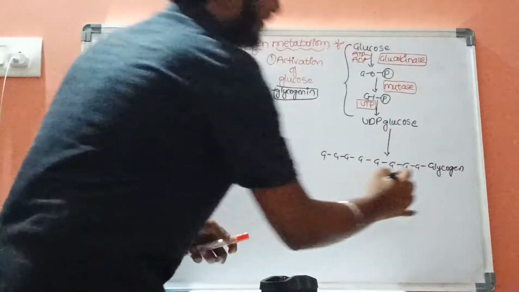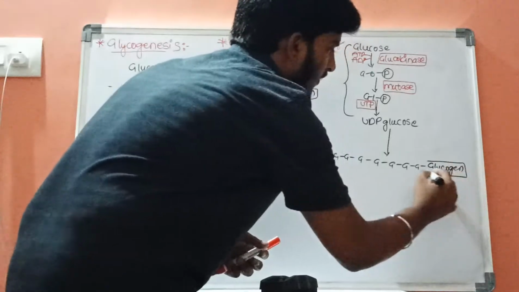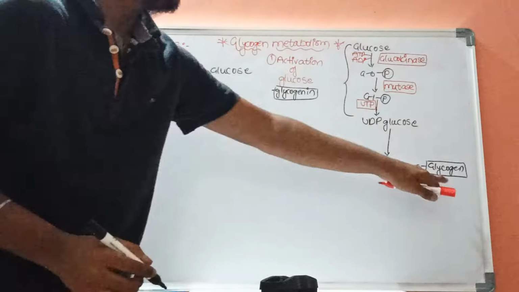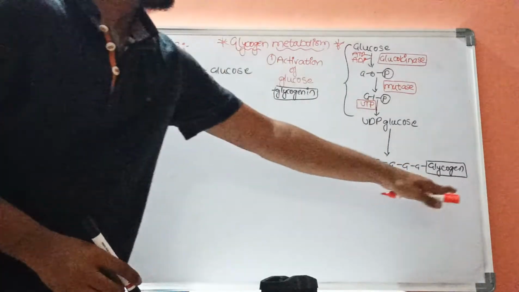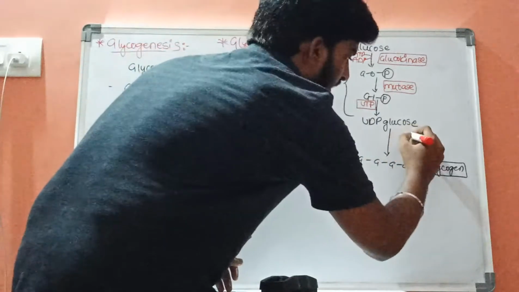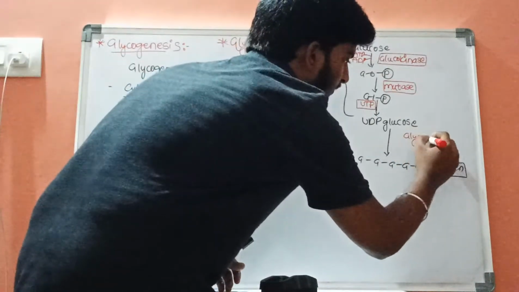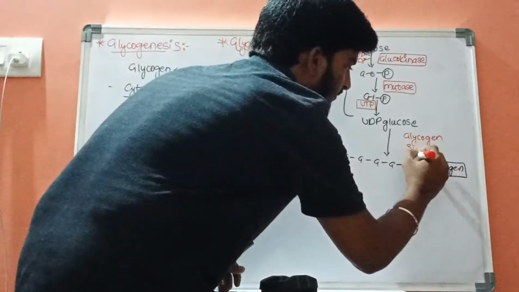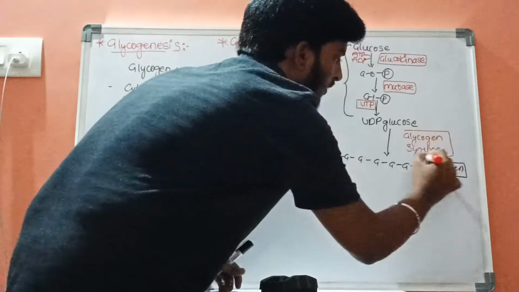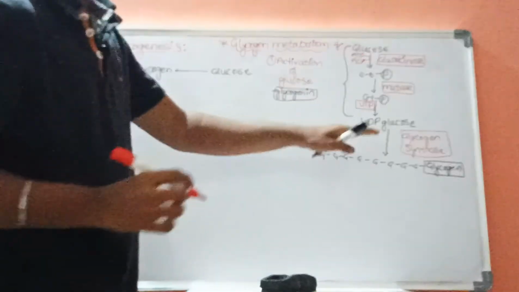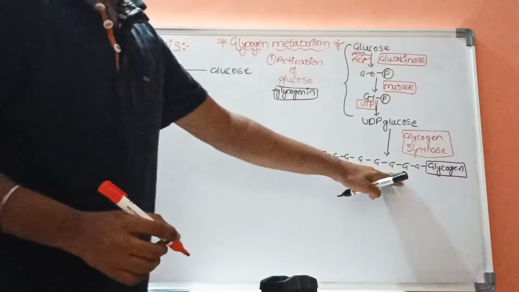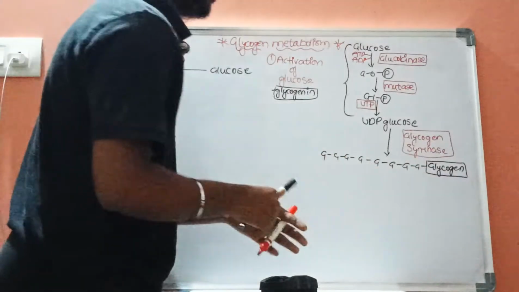With the help of the enzyme called glycogen synthase, UDP glucose will get converted into glycogenin.